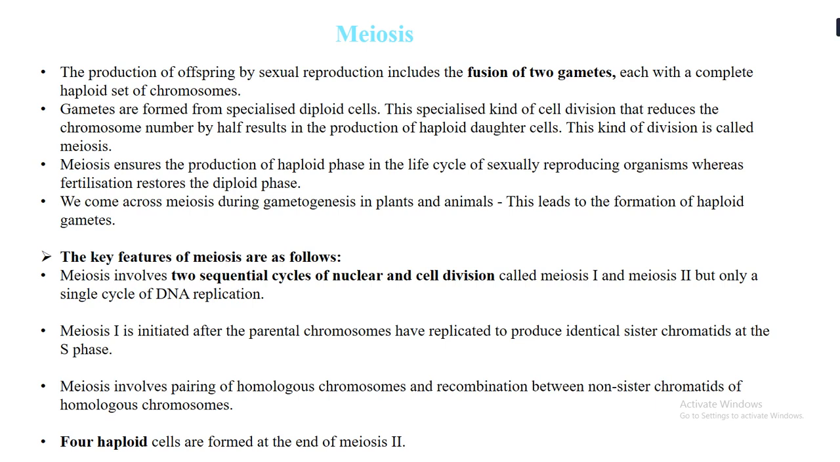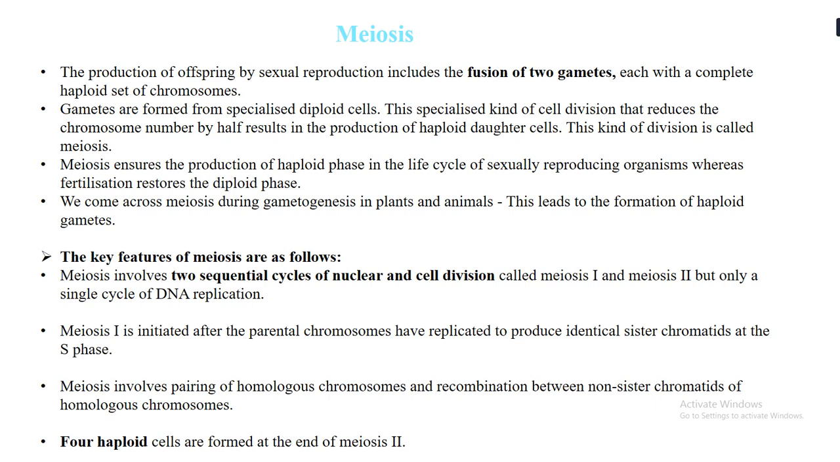Meiosis ensures the production of the haploid phase in the life cycle of sexually reproducing organisms. We come across meiosis during gametogenesis, in both plants and animals, and it leads to the formation of haploid gametes. Now there are some key features of meiosis. The first is that meiosis involves two sequential cycles of nuclear and cell division, that is, two sequential cycles of karyokinesis and cytokinesis.